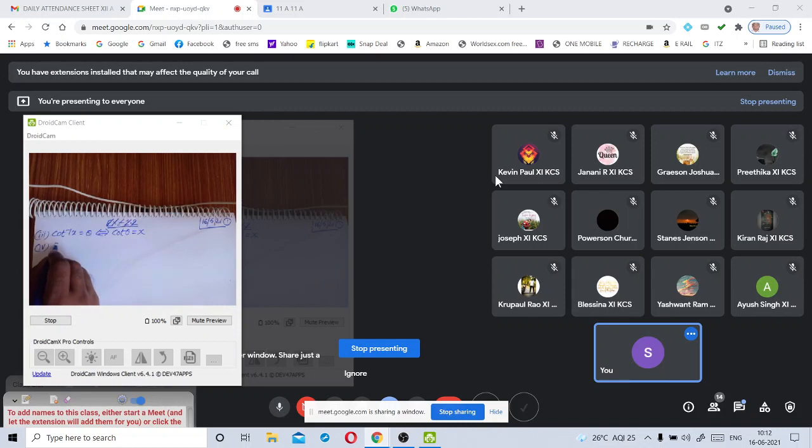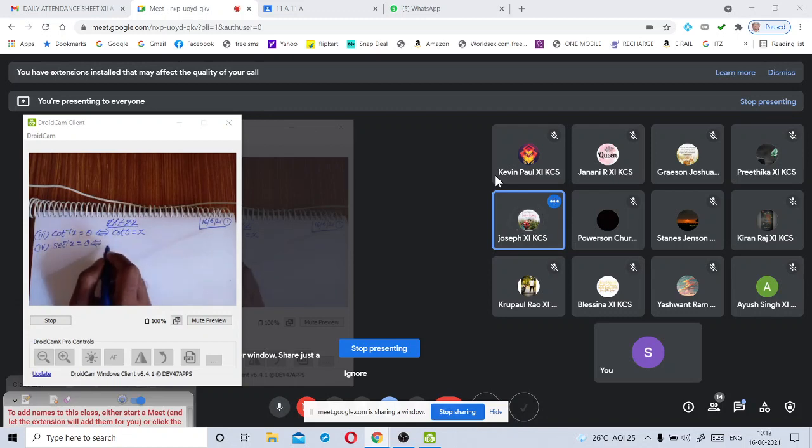Similarly, secant inverse x is equal to theta implies, immediately which equation should be written? Can you tell me, my dear Joseph? Sir, x equal to sec theta. Very good. x is equal to sec theta or sec theta is equal to x. Both mean the same. Both give the same meaning.